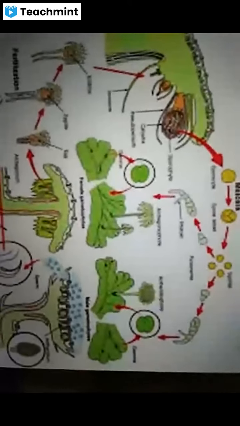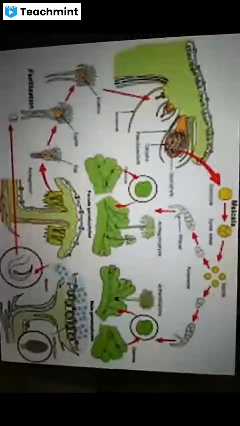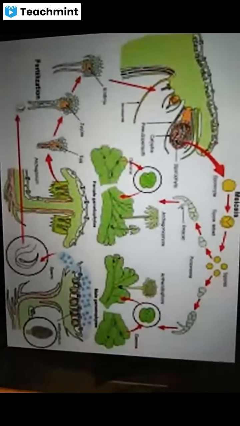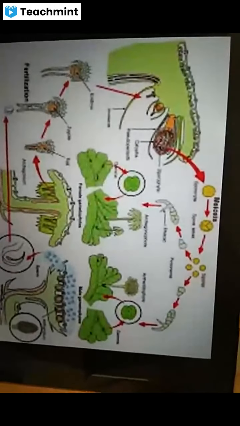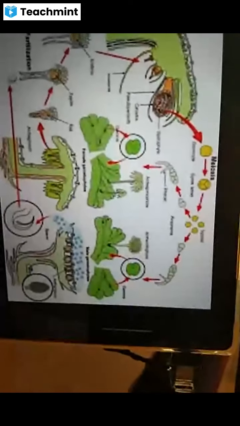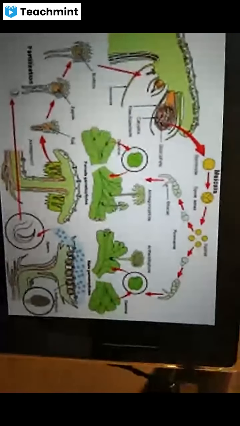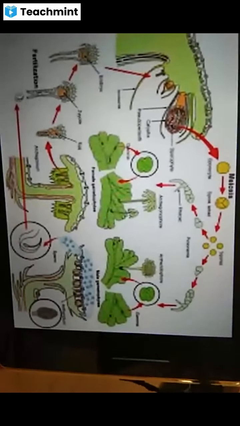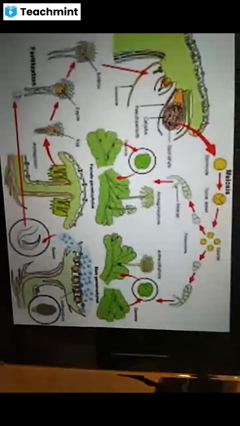Marchantia thallus. In the case of Marchantia, we already know that the reproductive stage, that is the gametophytic phase, is the dominating one, and the sporophytic phase is the recessive one.